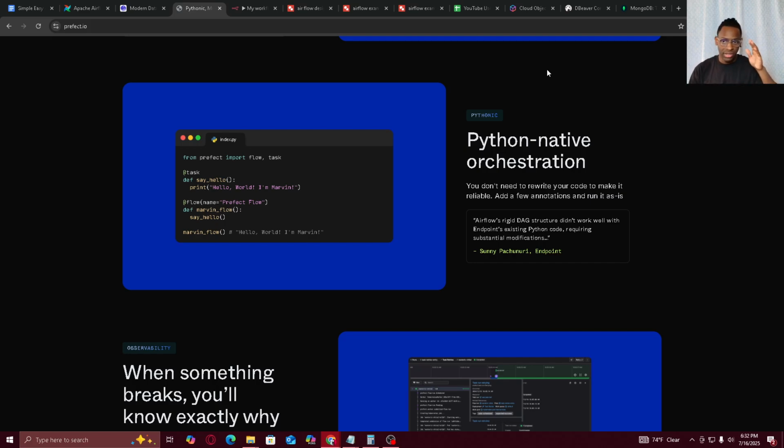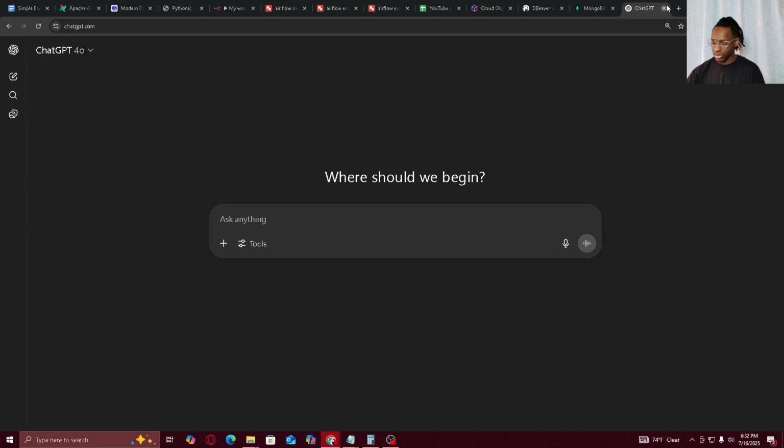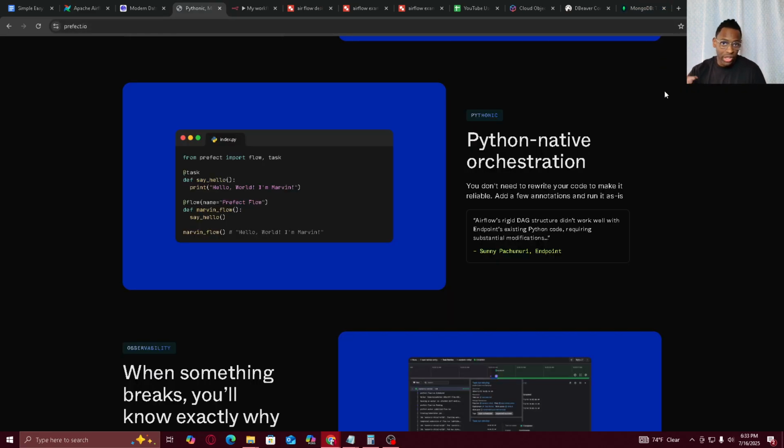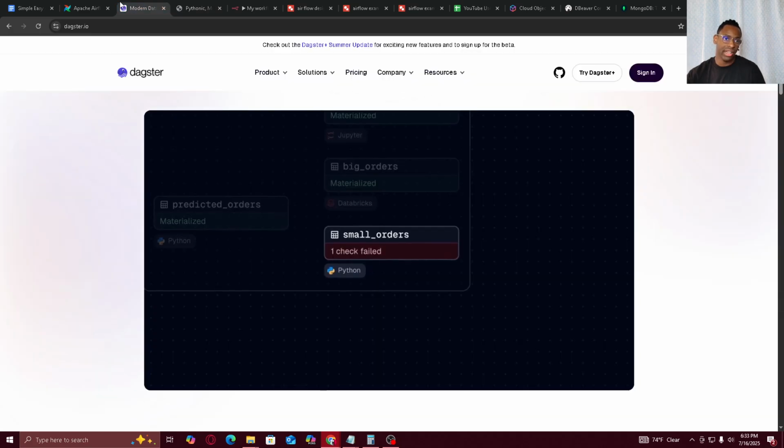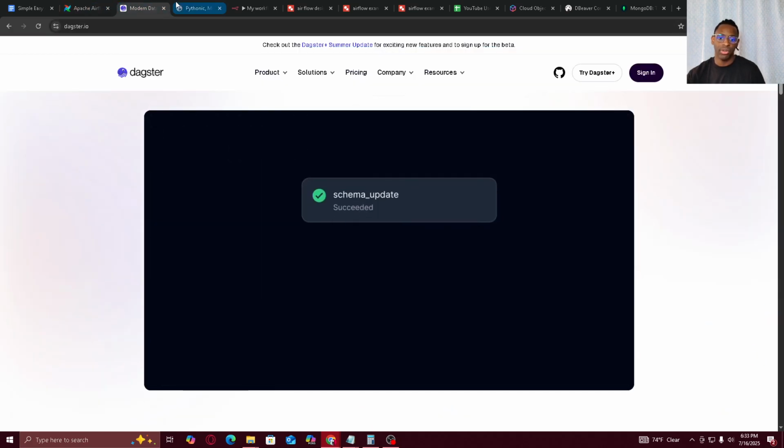So if you're going to download these things, I highly recommend you use ChatGPT or Claude to just help you download it. How to install Apache Airflow, and then I'll probably say the kind of computer I have. I have a Windows 10. What kind of PC is? Oh, this is a built PC. And then you give it more information about what your PC is and stuff like that, and go through that process. And then any errors you get during the install process, copy paste that into ChatGPT, and it'll help you walk through the process. That's my best way to tell you guys how to download this stuff, because it's really different per machine.